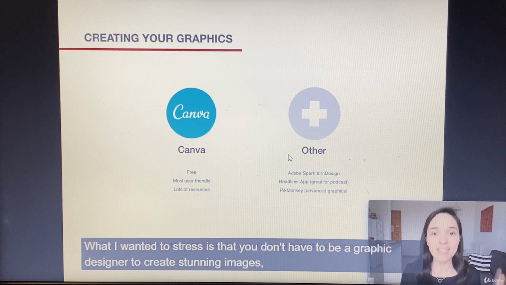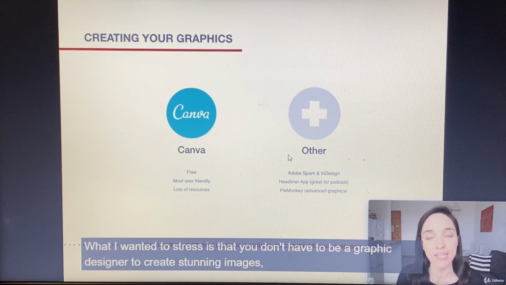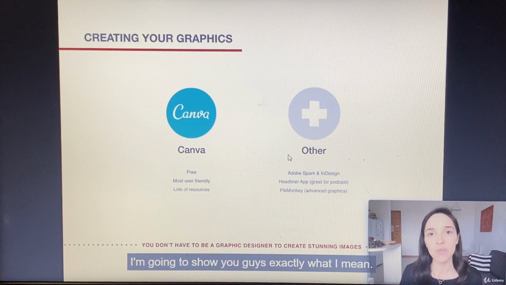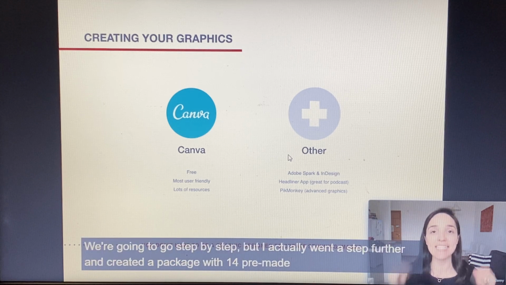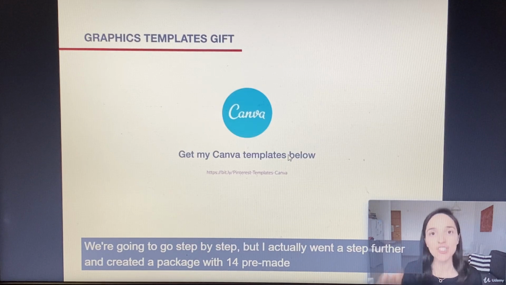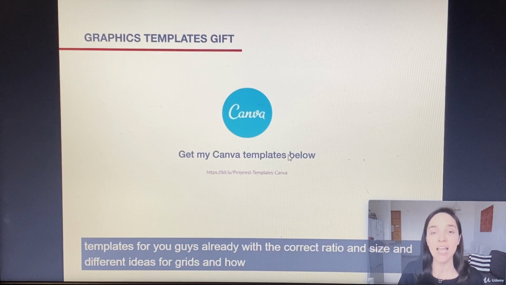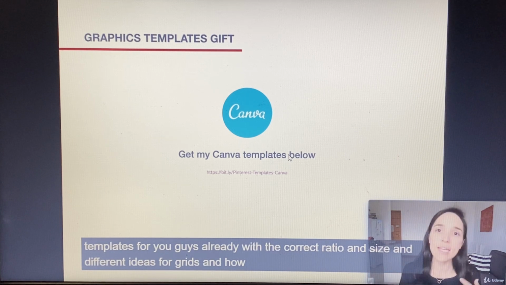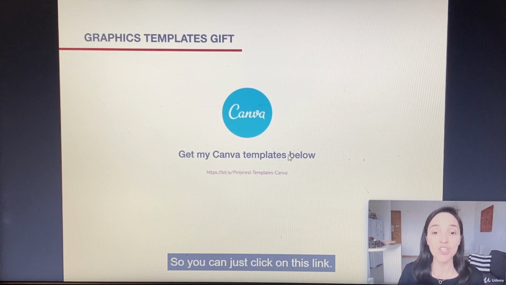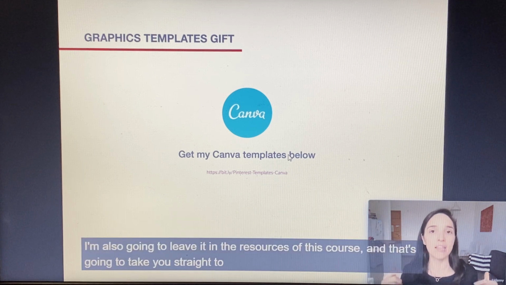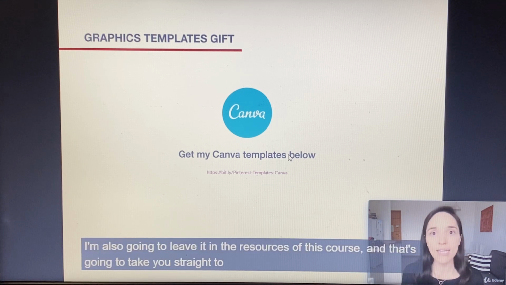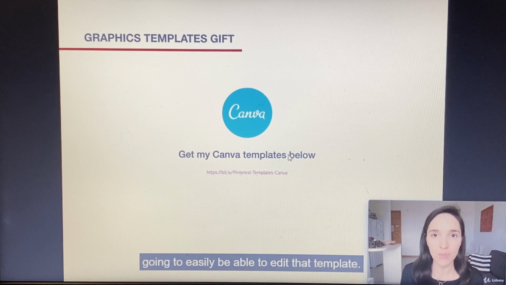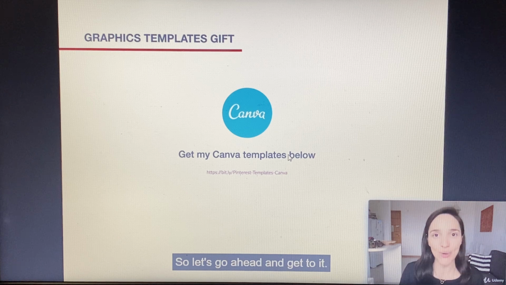And what I wanted to stress is that you don't have to be a graphic designer to create stunning images, especially when you have such a user-friendly tool like Canva. I'm going to show you guys exactly what I mean. We're going to go step by step. But I actually went a step further and created a package with 14 pre-made templates for you guys, already with the correct ratio and size and different ideas for grids and how you can overlay the text and all that. So you can just click on this link. I'm also going to leave it in the resources of this course, and that's going to take you straight to Canva. If you don't have your Canva account yet, it's going to take you to create the account, and then you're going to easily be able to edit that template. So let's go ahead and get to it.